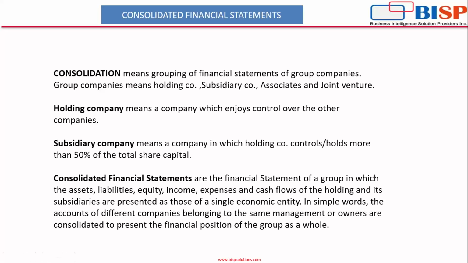In short, as we know, holding and subsidiary companies are separate entities, but they both work as a group. Therefore, the users of the holding company need the financial information of the subsidiaries. Why? In order to understand the performance and financial position of the holding as well as the group. That's why we prepare the consolidated financial statement. In short, it means the aggregated reporting of their entire business collectively.